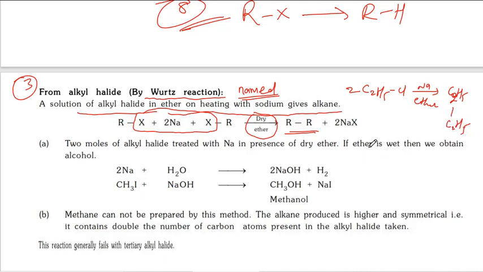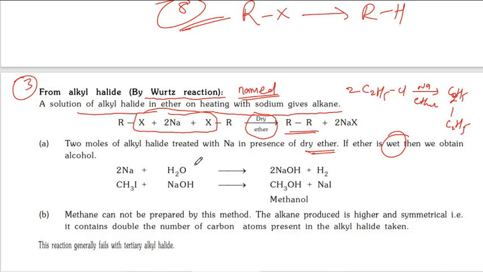Butane, you will get it. A 2 carbon chain becomes a 4 carbon chain, a 3 carbon chain becomes a 6 carbon chain, it always doubles. So you can see the mechanism. Suppose instead of dry ether, if you take wet ether, then what will happen?